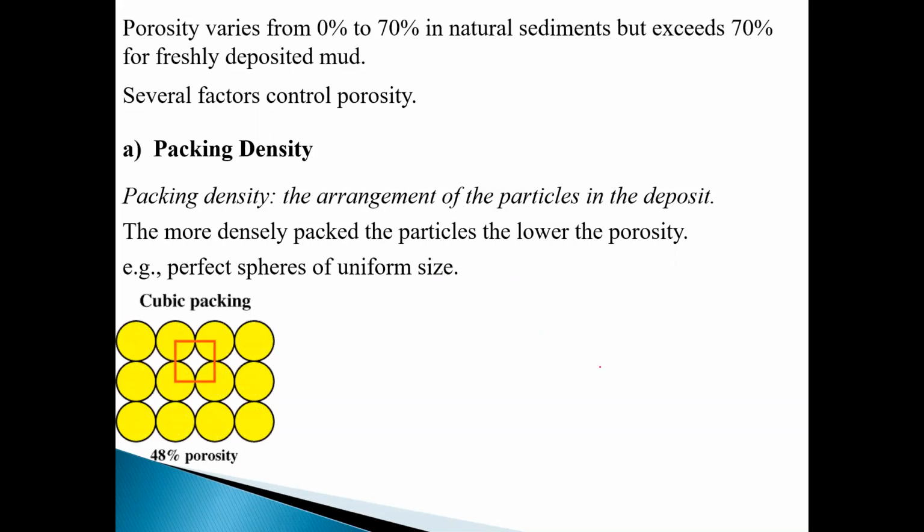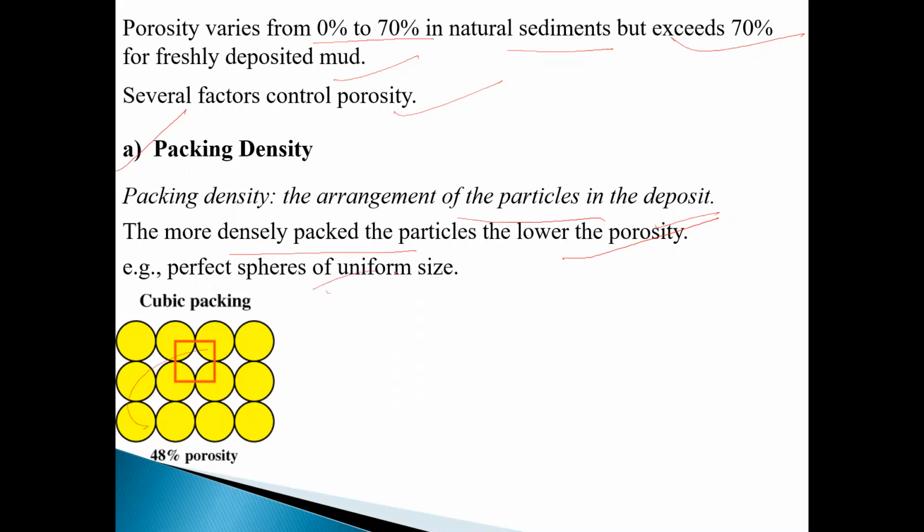Now, what factors does porosity depend on? First of all, porosity varies from 0 to 70% in natural sediments, but exceeds 70% for freshly deposited mud. Several factors control porosity. The first is packing density, the arrangement of the particles in the deposit. More densely packed particles have lower porosity.